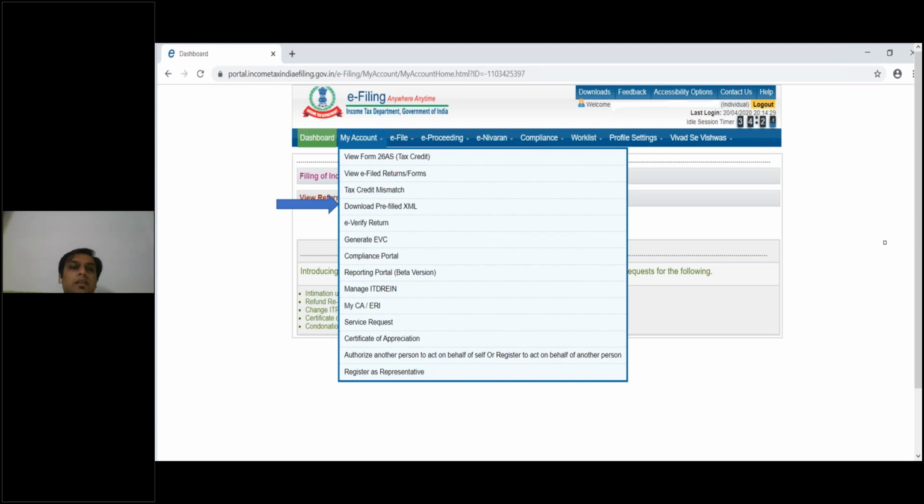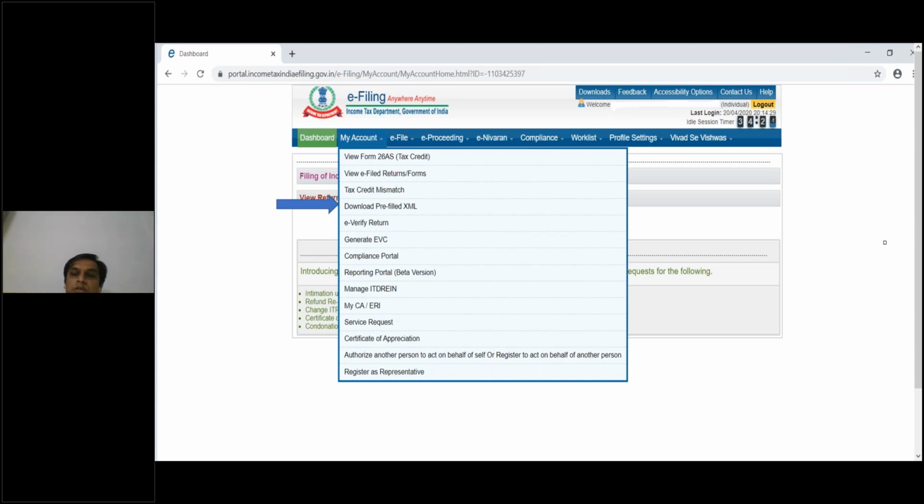Maximum information for the ITRs is being provided by the income tax authorities only. So nowadays it is much simpler to file income tax returns online or offline. Most CAs use software, but if you are using Excel or Java utility, it would be easy for you. And with the kind of information you will be teaching your students, it will be very easy for them to file income tax returns in the near future, for themselves and for their families too. They can file the returns by the sessions you are attending, and for updating yourself.